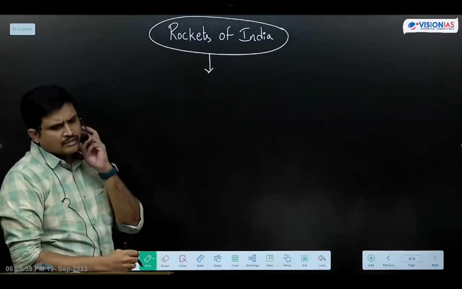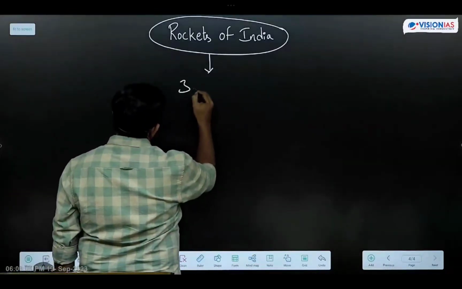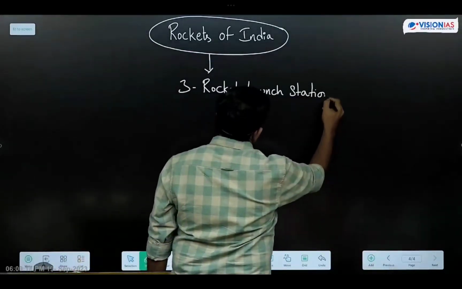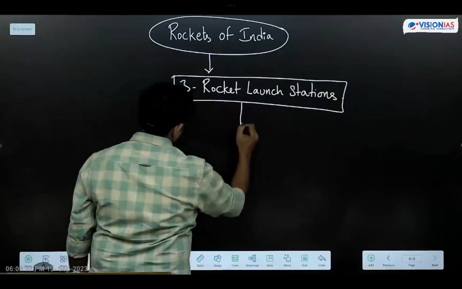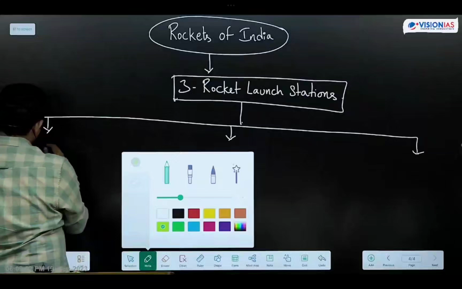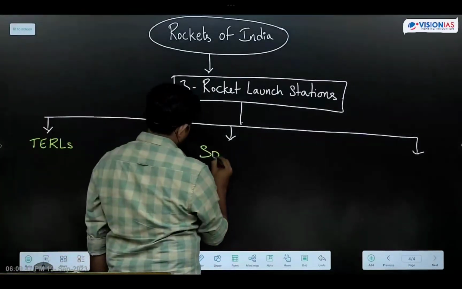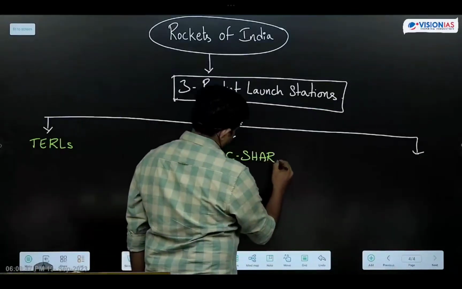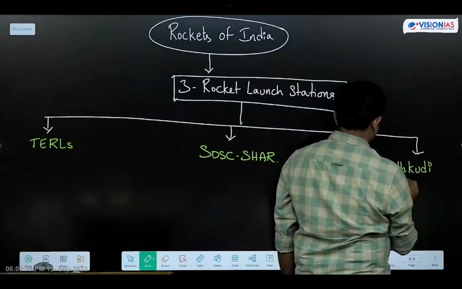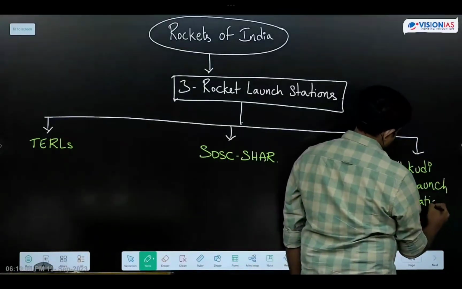So okay, India rocket launch stations. There are a total of 3 rocket launch stations. One is Thoothukudi rocket launch station.